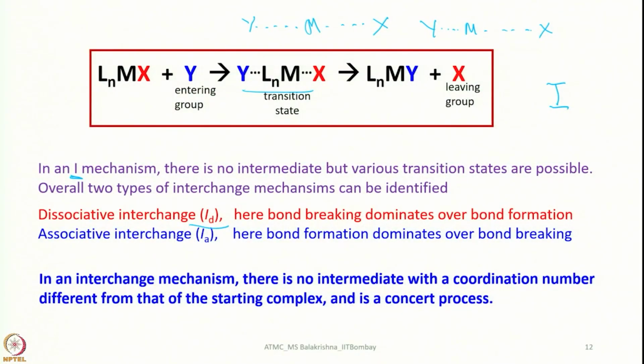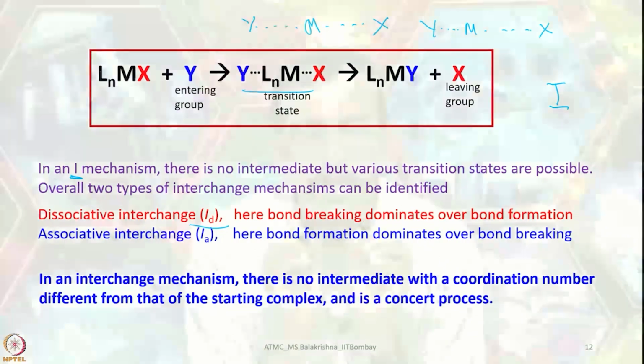One is dissociative interchange ID, here bond breaking dominates over bond formation, and associative interchange mechanism IA, here bond formation dominates over bond breaking. So, in an interchange mechanism, there is no intermediate with a coordination number different from that of the starting complex, and hence it is a concerted process. I am stressing upon this fact. Such an intermediate can neither be detected nor be isolated.